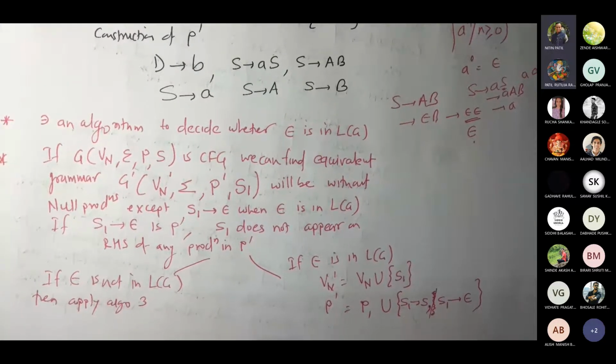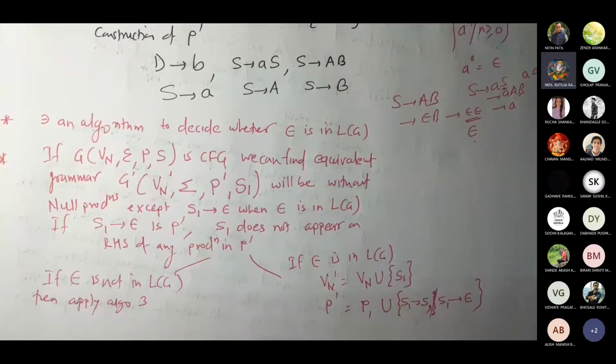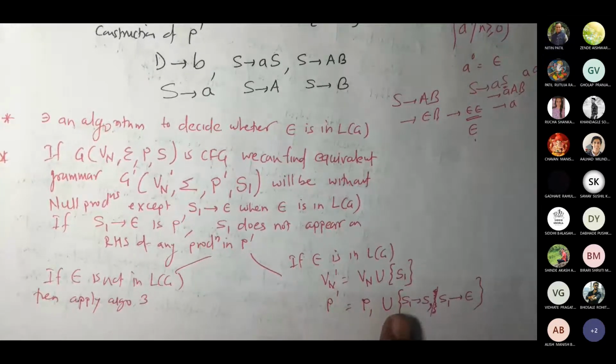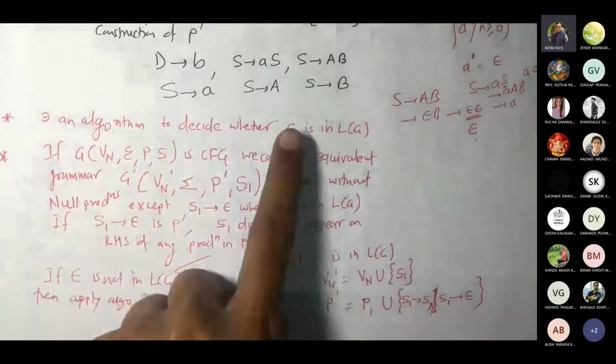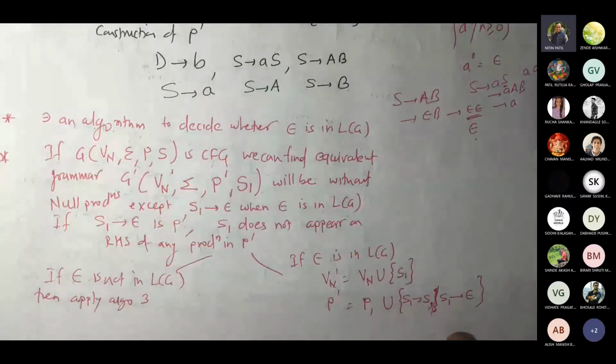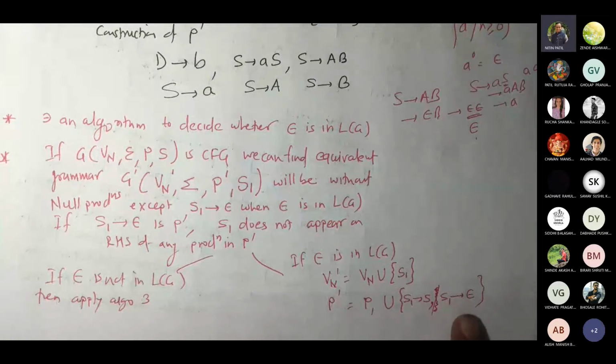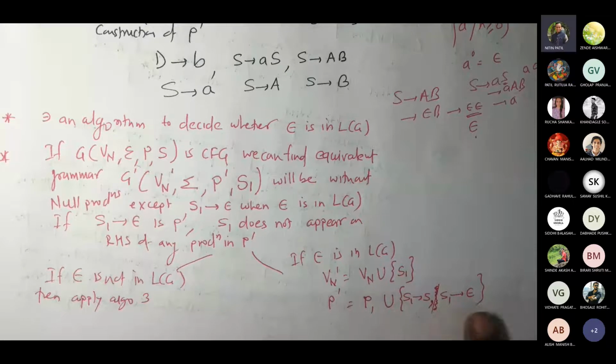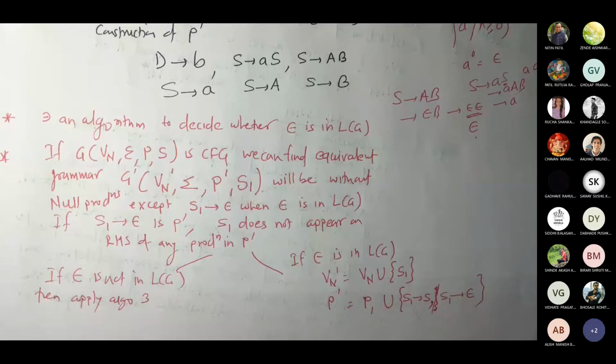Sir, that means if epsilon is in my language, then I have to add S1. Correct. Very good. If epsilon is in the language, then you are going to add S1, and along with the productions that you got earlier, you are going to add two new productions. S1 gives epsilon, because now this would be protecting your language. Look, this is the new start variable, and it gives epsilon, so ultimately the language is protected. Protected in the sense both the languages are going to be the same. The grammar would be changing because it is simplified. Is that fine? Yes, sir.